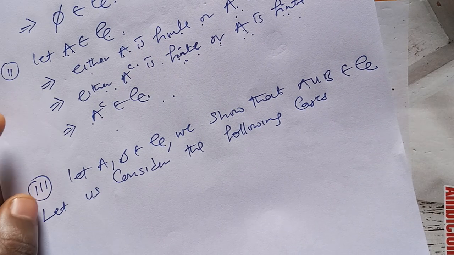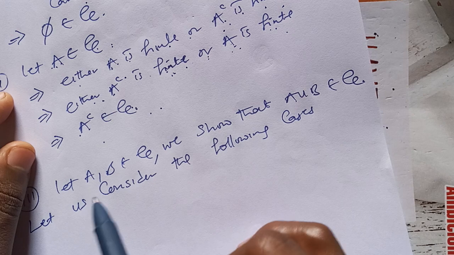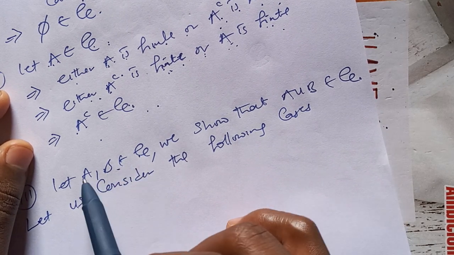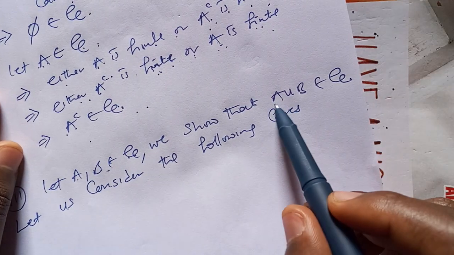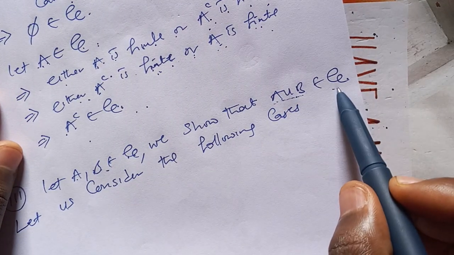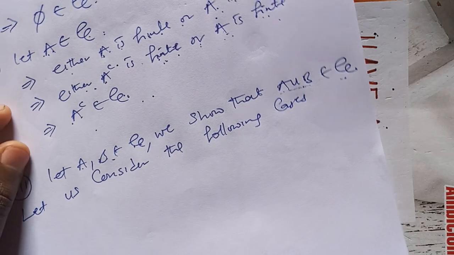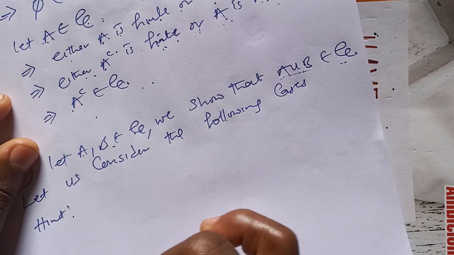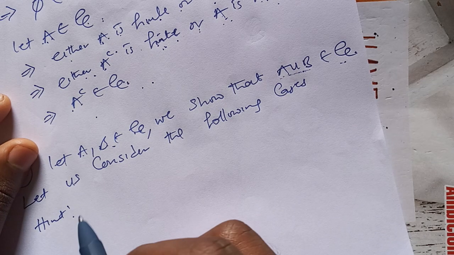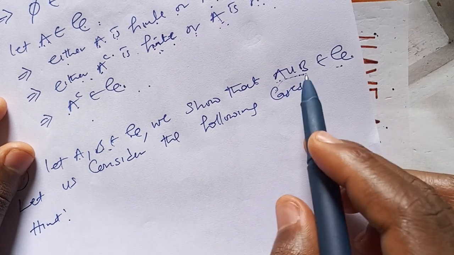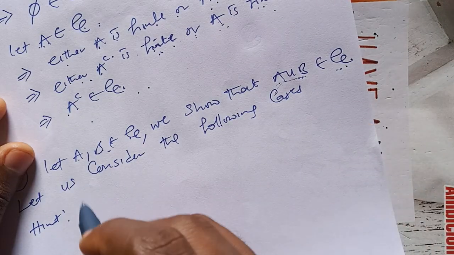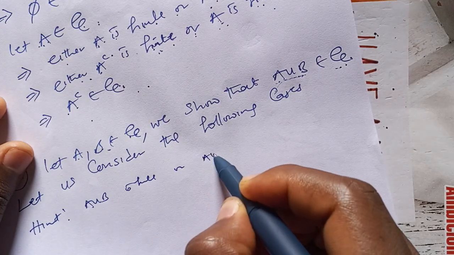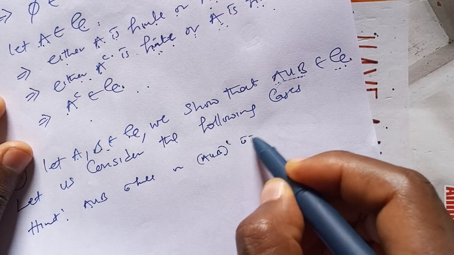Now remember, we want to show that if A and B are in this algebra, then their finite union is in the algebra. Now let me give you a hint. What we are about to show is that for A union B to be in this algebra, it means that A union B is finite, or A union B complement is finite.